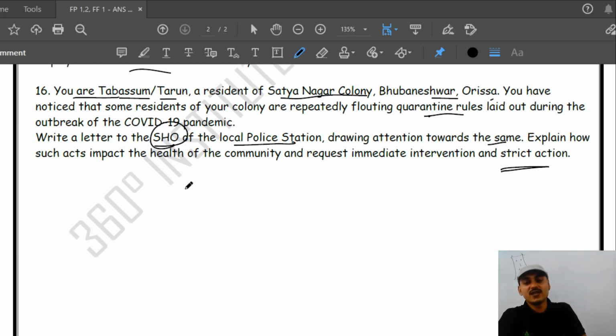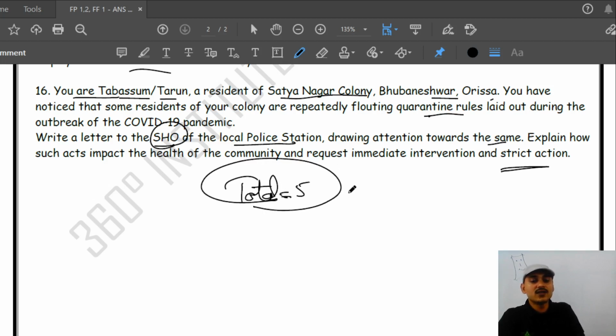The total marks for this are 5. They are actually divided. What divisions are there? Number one is format, another is content, and number three is accuracy.